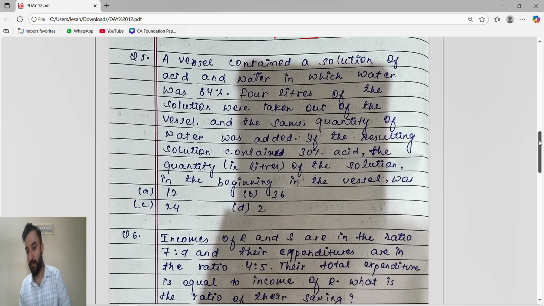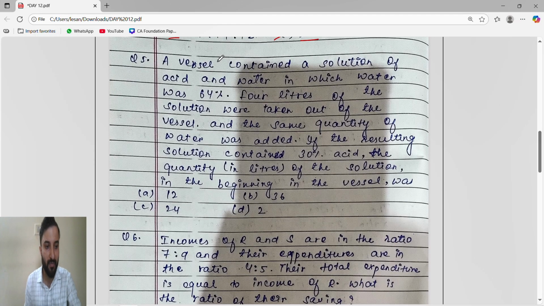Okay, now guys, very important question and very easy question. We have to apply the two small tricks. That's it, you will get the answer. Okay, they said a vessel contained a solution of acid and water, in which water was 64%.